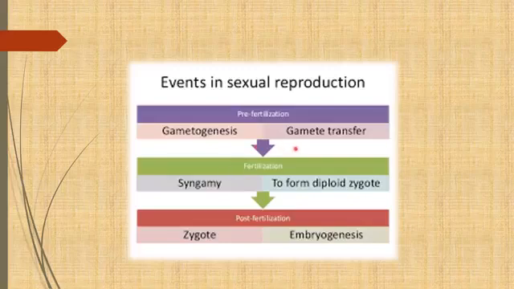When fertilization takes place, there is formation of a zygote, and after that the last stage of the events in sexual reproduction is the post-fertilization events. In that, the zygote is formed, and after that the zygote changes into the embryo, so that process is known as embryogenesis. Simply, we can say events in sexual reproduction are categorized into three: pre-fertilization, fertilization, and post-fertilization.